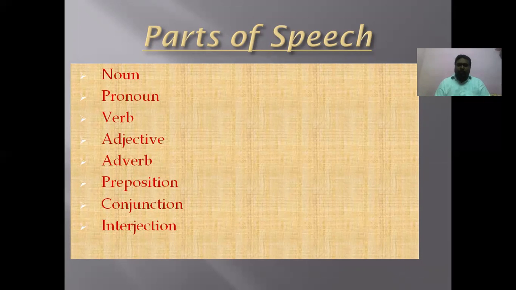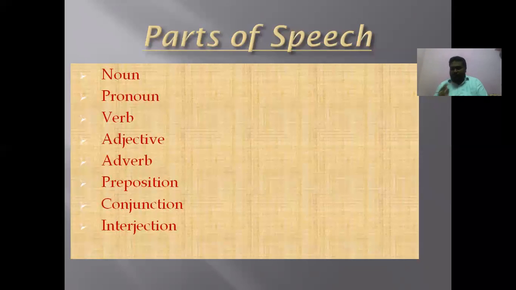As you all know, noun is called in Telugu Namavachakamu, pronoun is called Sarvanamamu, verb is called Kriya, adjective is called Visheshanamu. Adverb we may not find in parts of speech, but it is there in Telugu grammar. Adverb is called Kriya Visheshanamu. And preposition also we may not get in parts of speech in Telugu, but it will be there in Telugu grammar also. That is, preposition means Vibhaktulu.